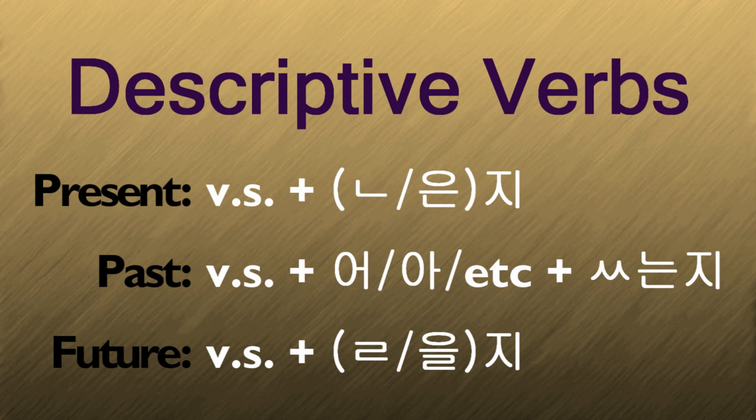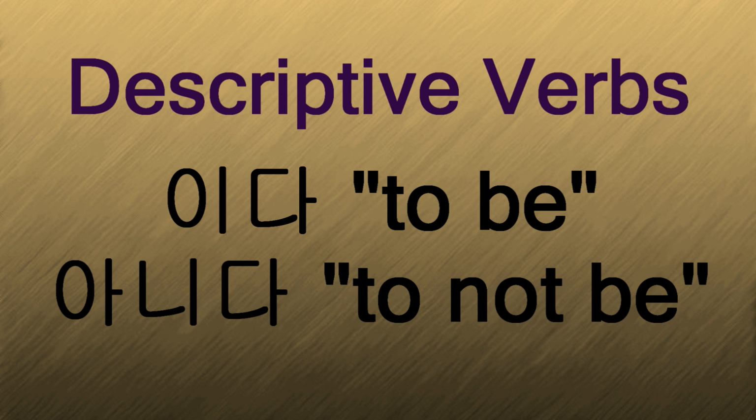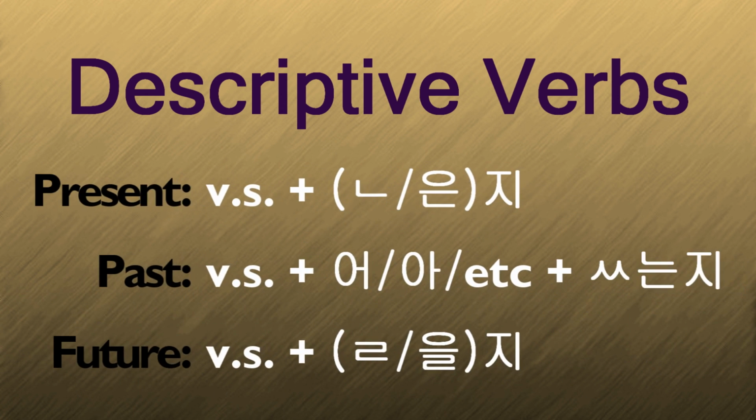Descriptive verbs are verbs that describe things. 친절하다, to be friendly, 좋다, to be good, and 쉽다, to be easy, are just a few examples. 이다, to be, and 아니다, to not be, are also descriptive verbs. Many of the rules that apply when conjugating the yo form also apply here.